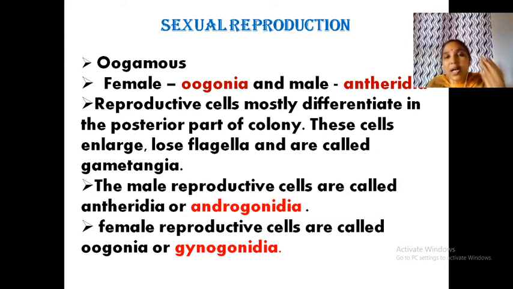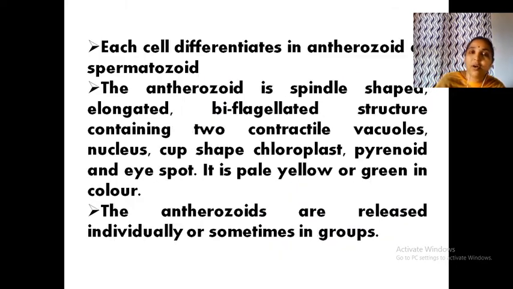In the first class, we studied that the cells taking part in reproduction are known as gonidia. So here, the male reproductive cells can be called androgonidia, and the female reproductive cells can be called gynogonidia. So sexual reproduction is oogamous, mainly by means of oogonia and antheridia. The cells of male reproductive are known as androgonidia, and the cells of female reproductive are known as gynogonidia. Clear?